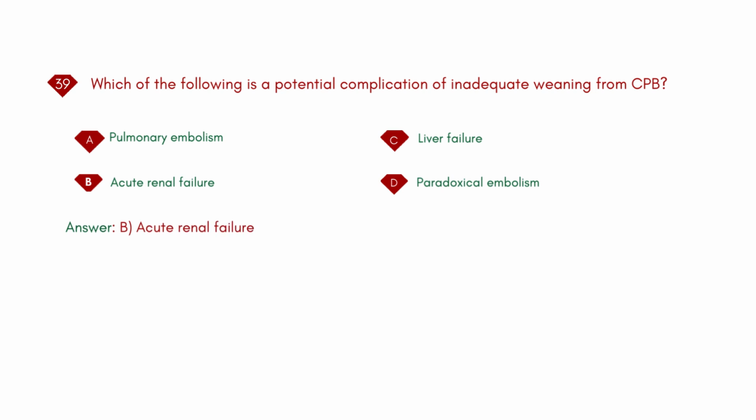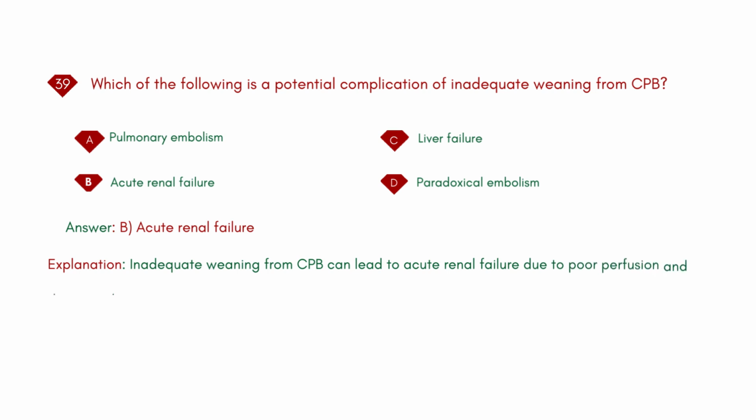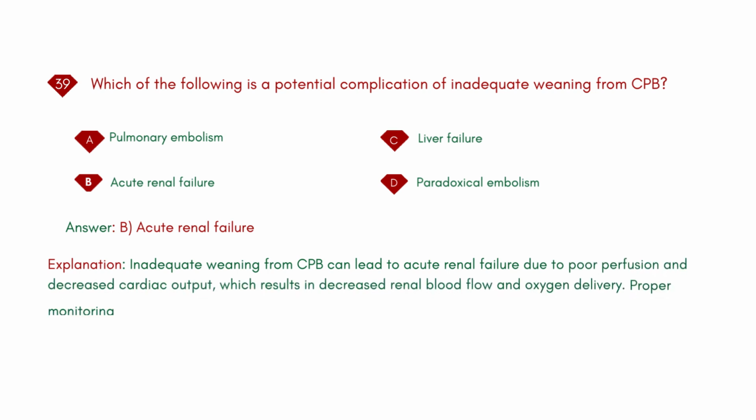Answer: B. Acute renal failure. Explanation: inadequate weaning from CPB can lead to acute renal failure due to poor perfusion and decreased cardiac output, which results in decreased renal blood flow and oxygen delivery. Proper monitoring and timely support are crucial to prevent this complication.